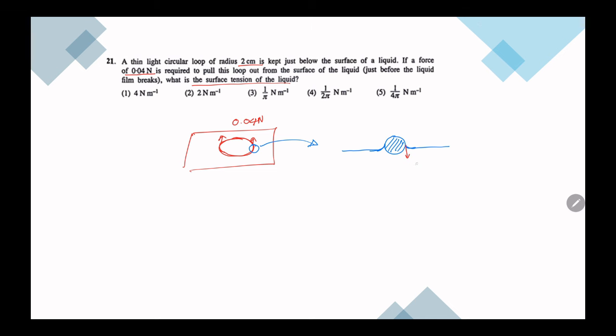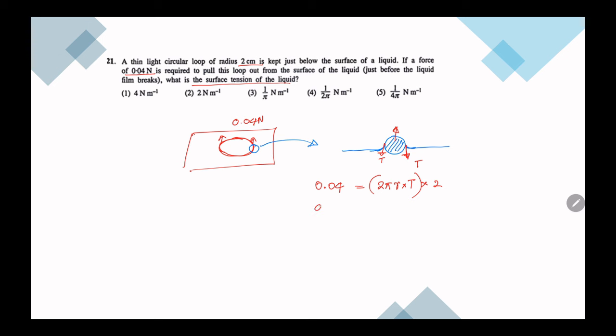So outside T, inside also you have a tension that is pulling down. Then we are applying a force in the upward direction to take it up. So the upward force is 0.04 and the downward force is 2 pi r T into 2. Why 2? Because we have a force from the outside as well as from the inside.